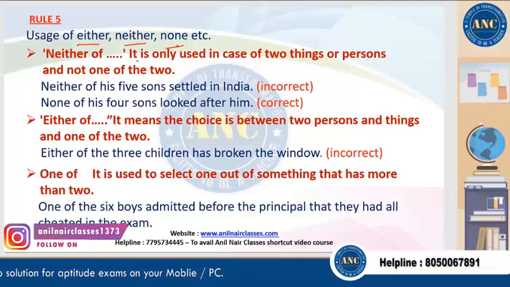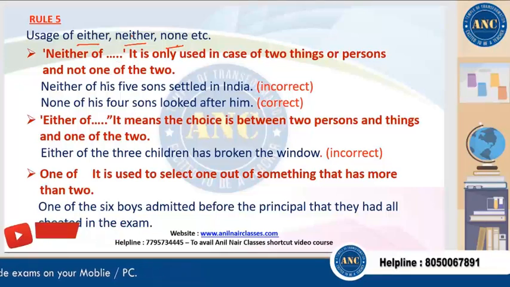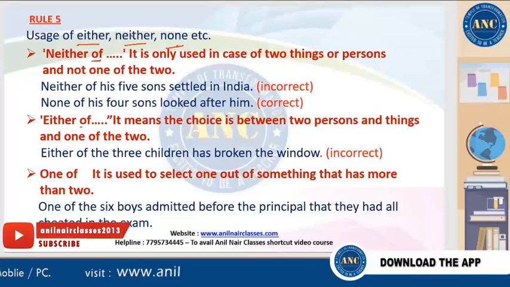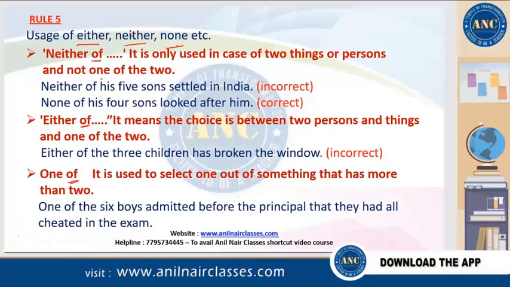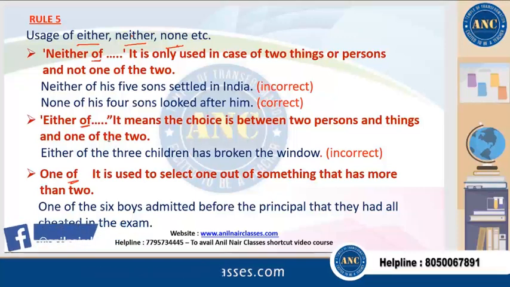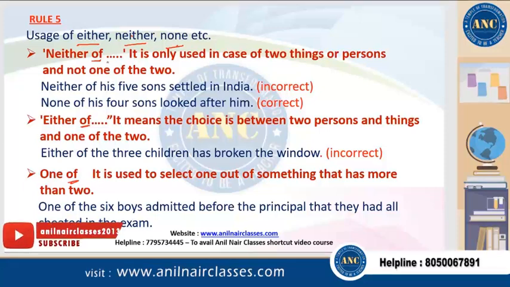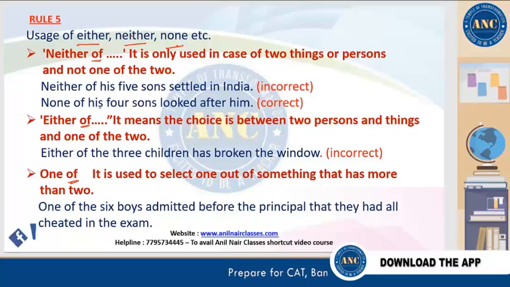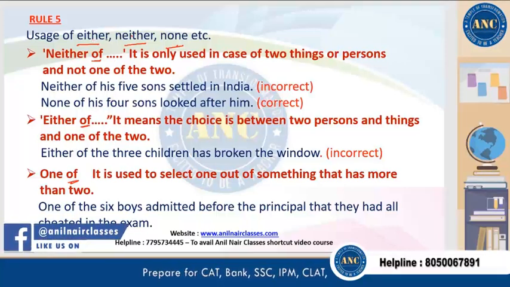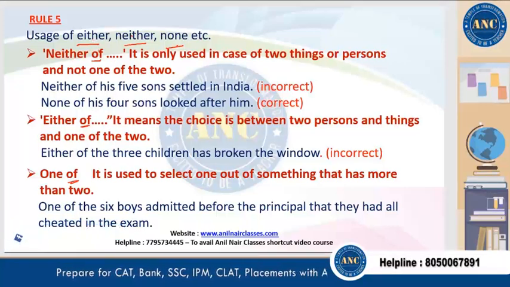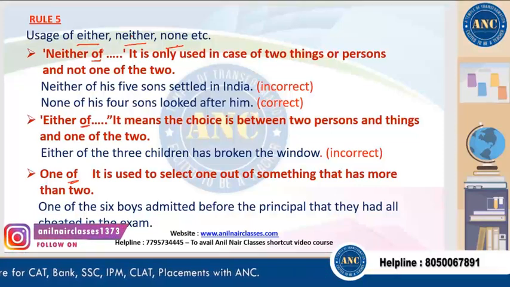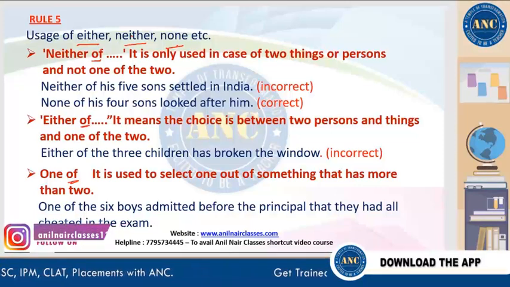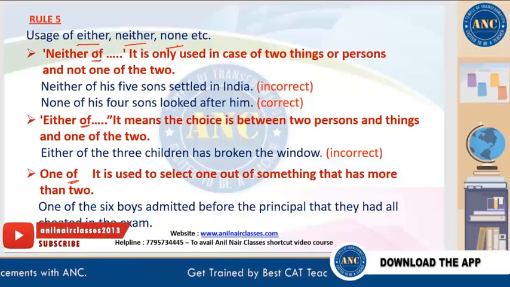See, either of something. So if either or neither is there, immediately after them you'll have a phrase which will start with of, right? So when you have this, then what will happen? The object of this of will always be plural. So the object of the prepositional phrase starting with either, neither, one, none, etc. will always be plural, but the subject will always be either, neither, none, which will be singular. So when they are singular, we will use the singular form of the verb.